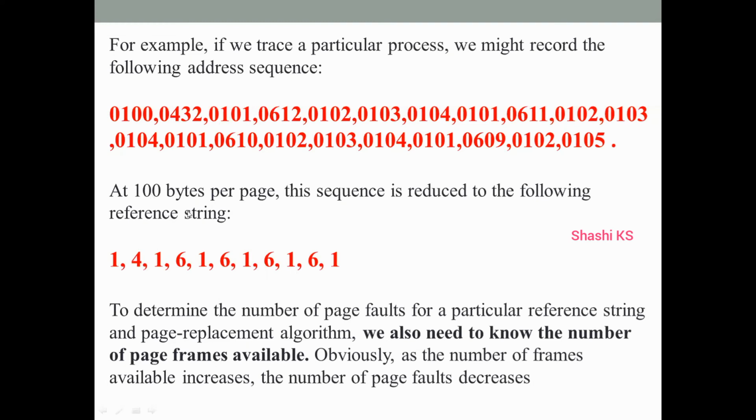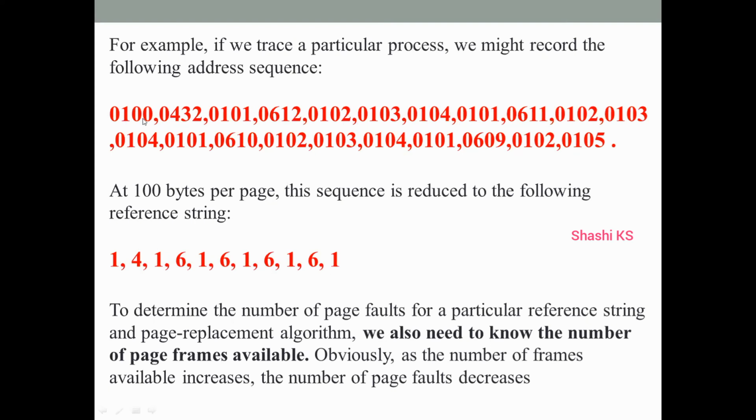So that's why, if 0100 is in page number 1, the next subsequent address 0101 will also be in page number 1. So again, the same page number is used here. Then some other different memory address is referenced, 0612. So we assume that it belongs to some page number 6. Then again, we are referring to 0102, 0103, 0104, 0101.